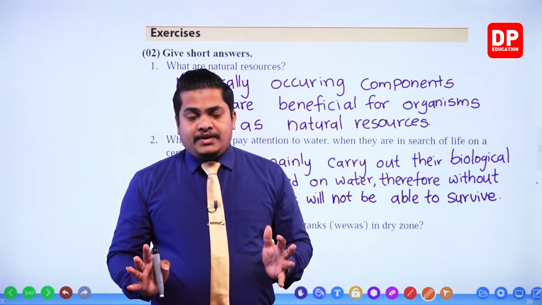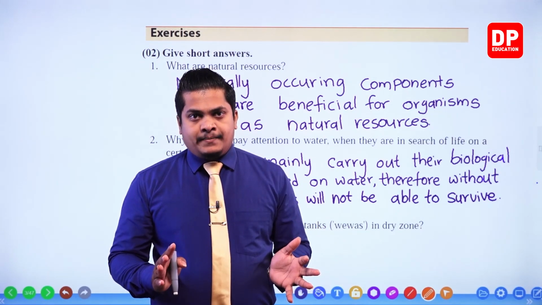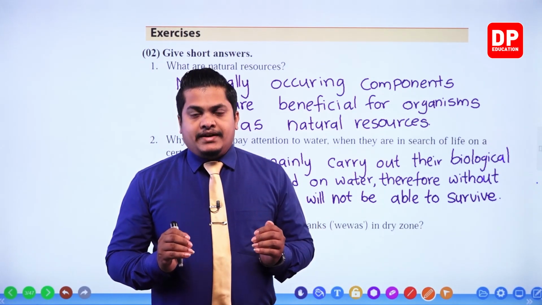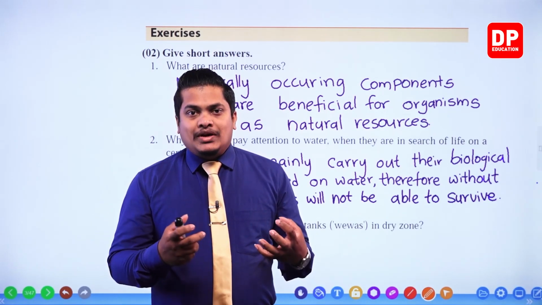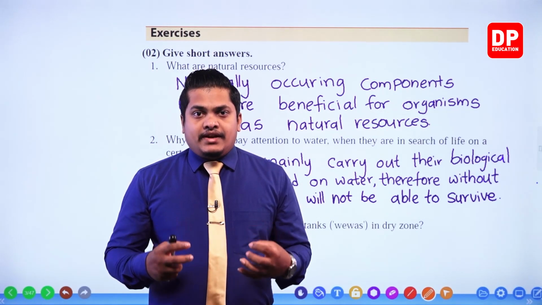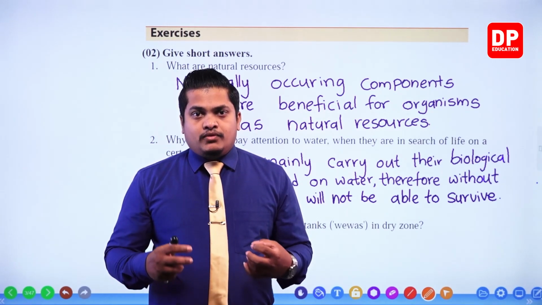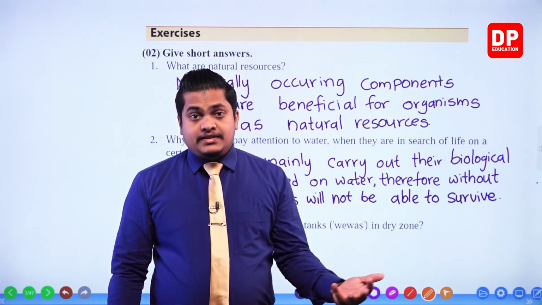When you take the other time period, that area will not receive enough rain. So tanks provide support to collect rainwater during the rainy season, and that rainwater can be utilized for agricultural and other purposes when the dry season comes.